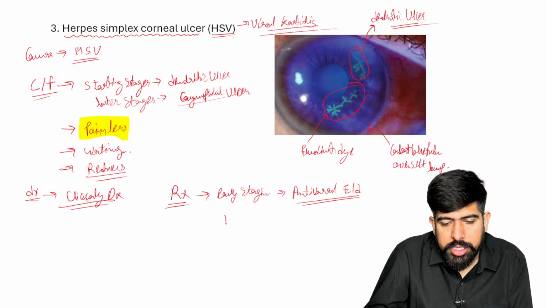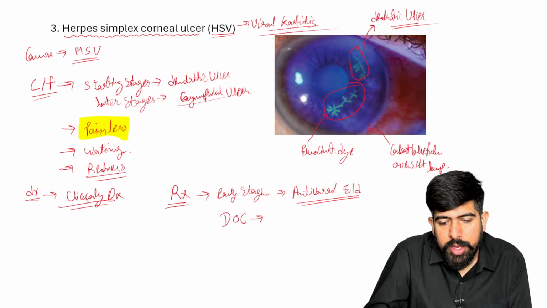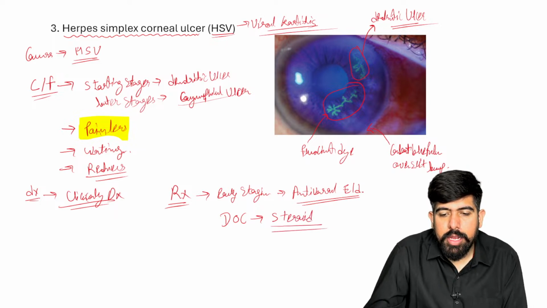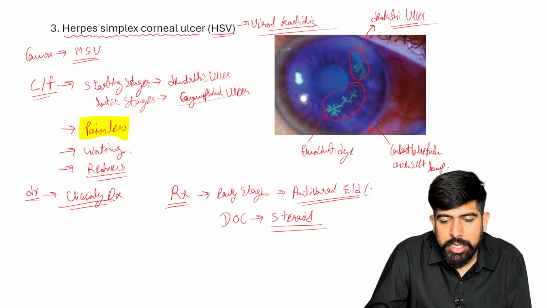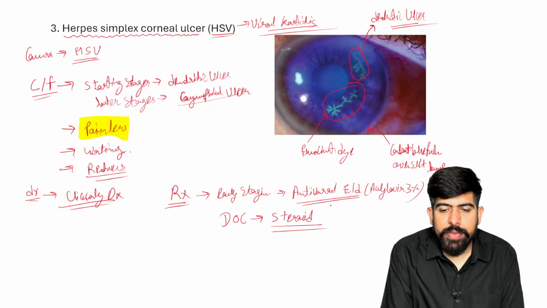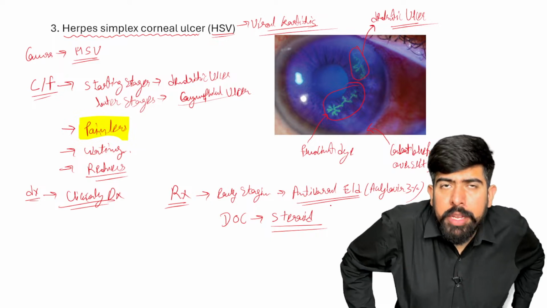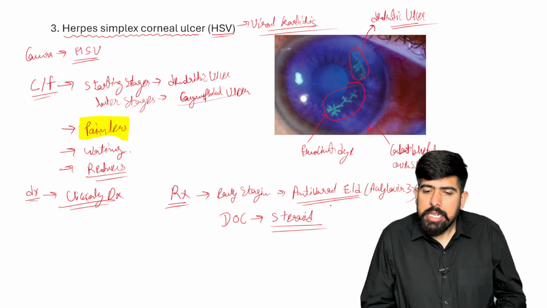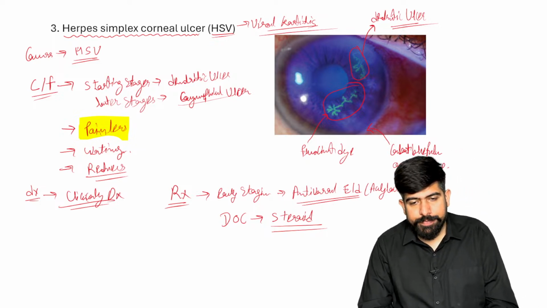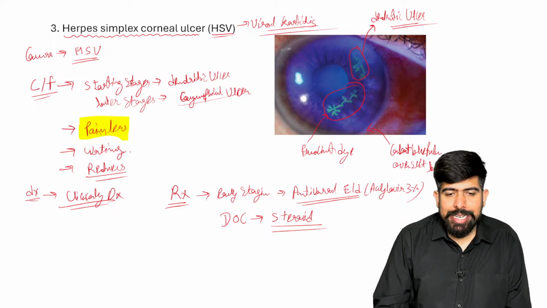So in all the conditions, the drug of choice for this is the steroid. And in this condition, we can give the acyclovir 3% eye drop. Yes, acyclovir also can be given. The acyclovir we are overusing, right? The acyclovir will be the most overused there. Perfect. But please remember, your drug of choice will remain the steroid here.